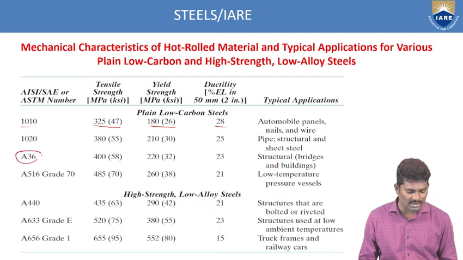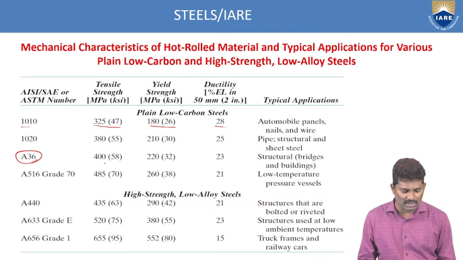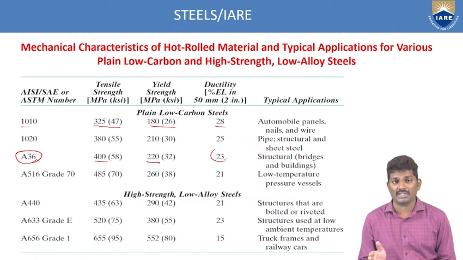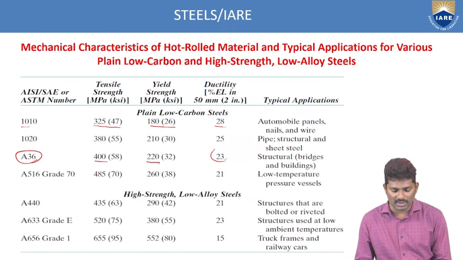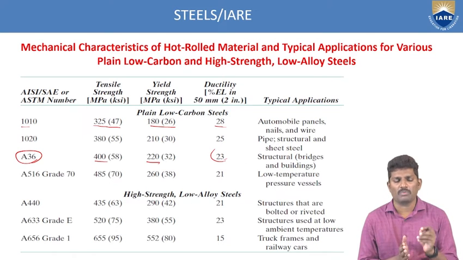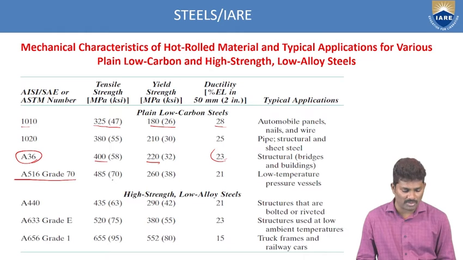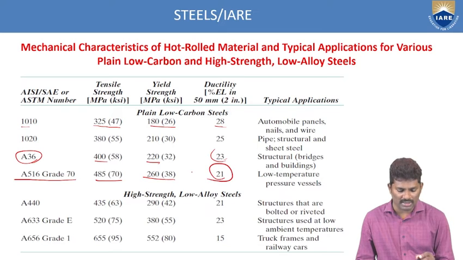And if you see the A36 type of low carbon steel, there is some improvement in the tensile strength, that is 400 megapascals you are getting, the yield strength is 220, and the ductility is 23. And what are the applications for A36 steel? It can be used in structural bridges and buildings. So with a small percentage change in the compositions, the applications vary. And again, if you see grade 70 with A516, there is a huge improvement in the tensile strength, that is 485, the yield strength is 260, and the ductility is 21. And where can you use this? Low temperature pressure vessels.